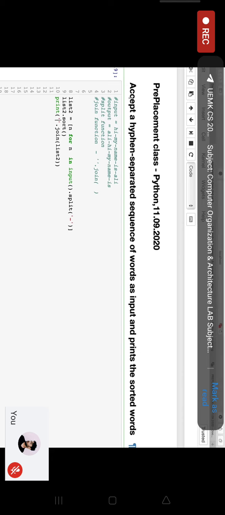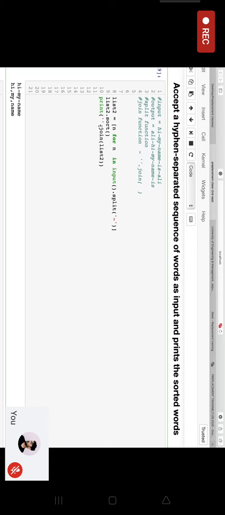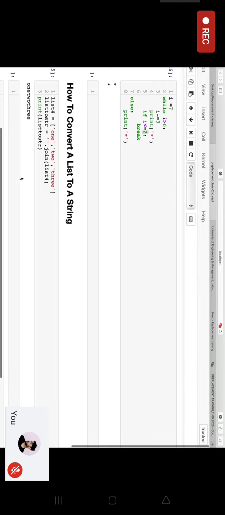But my question says that I have to accept this hyphen separated sequence and the output should also be sorted as well as hyphen separated. And that I've been doing using the join function, right? Now using this method only, what I'm going to do is convert a list to a string. So I have taken a list that is 1, 2 and 3 and I want to convert it to a string. So using the join function, I'm going to be doing that.